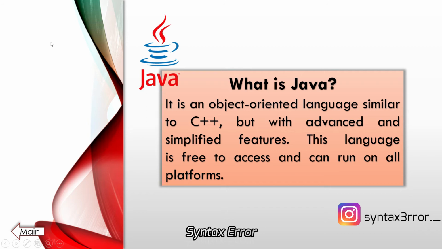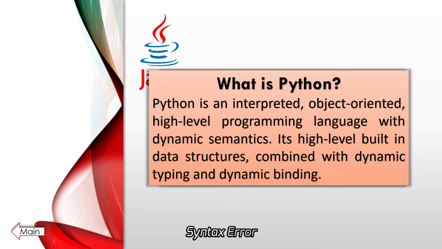So Java is an object-oriented language similar to C++, but with advanced and simplified features. This language is free to access and can run on all platforms. Now, what is Python? Python is an interpreted, object-oriented, high-level programming language with dynamic semantics. Its high-level built-in data structures are combined with dynamic typing and dynamic binding.